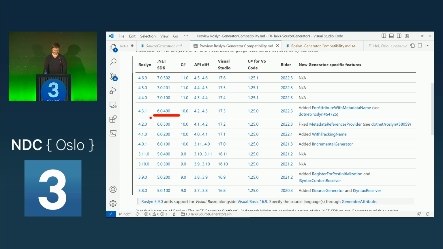So in our case, we need at least the 6.0.4 SDK. If I use a higher version, for example version 4.4.0, we would require at least the .NET 7 SDK. So be mindful about how many features of generators you want to use, and also what the minimum SDK requirement for your consumers is.